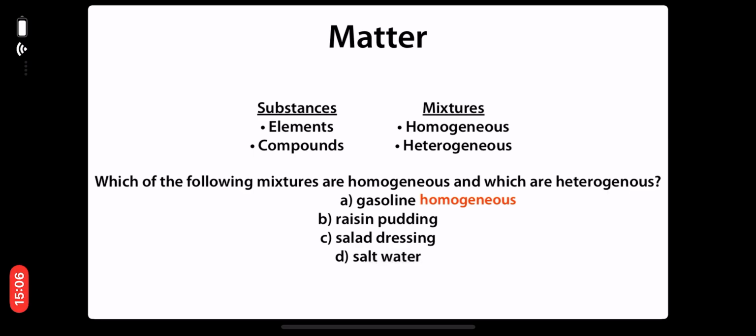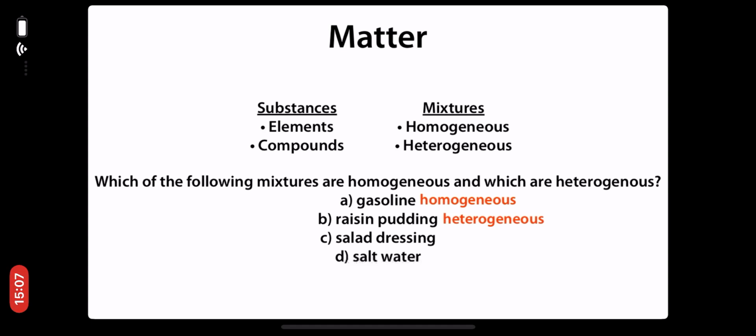B, raisin pudding. Raisin pudding has raisins spread out randomly throughout the pudding, so that is a mixture of pudding and raisins, which is non-uniform in appearance, so that is a heterogeneous mixture. C, salad dressing.